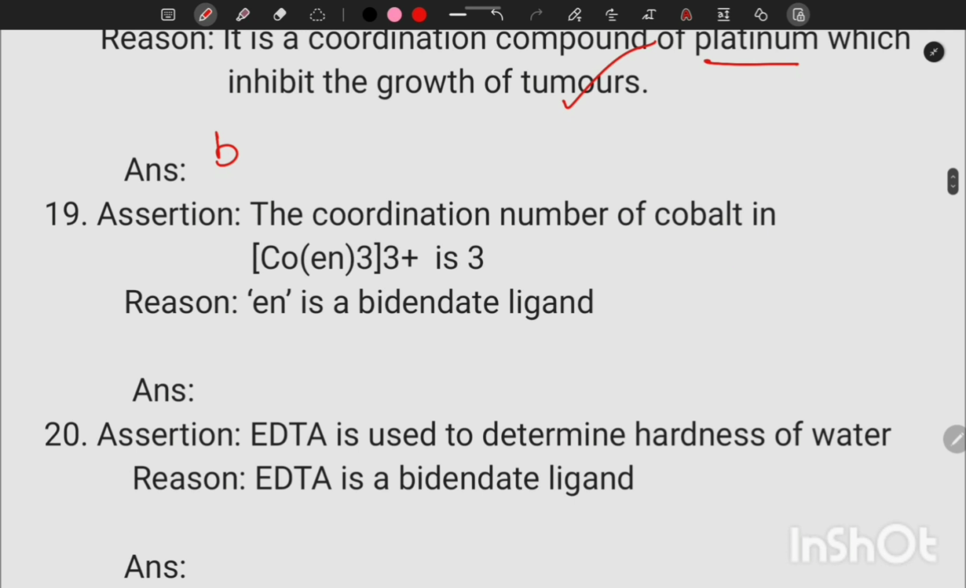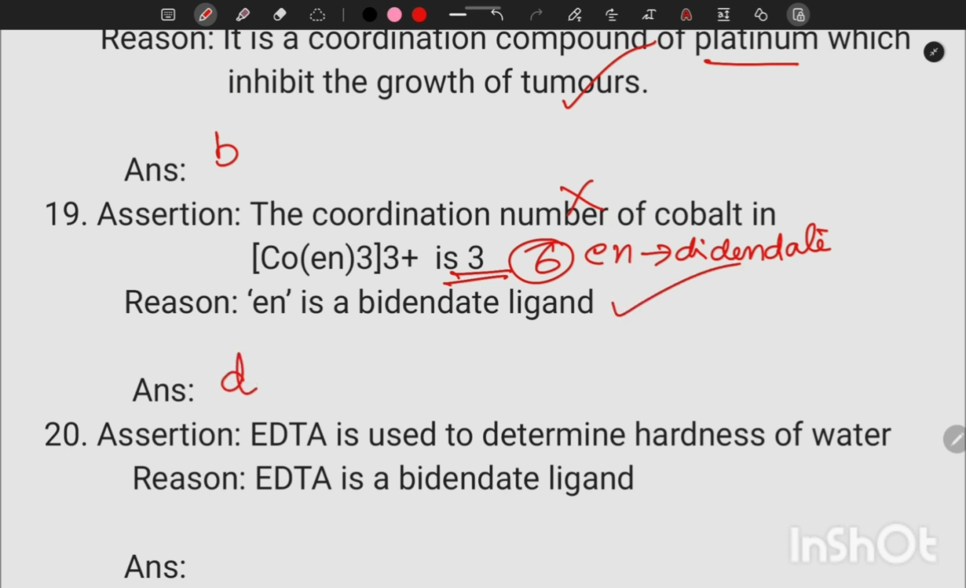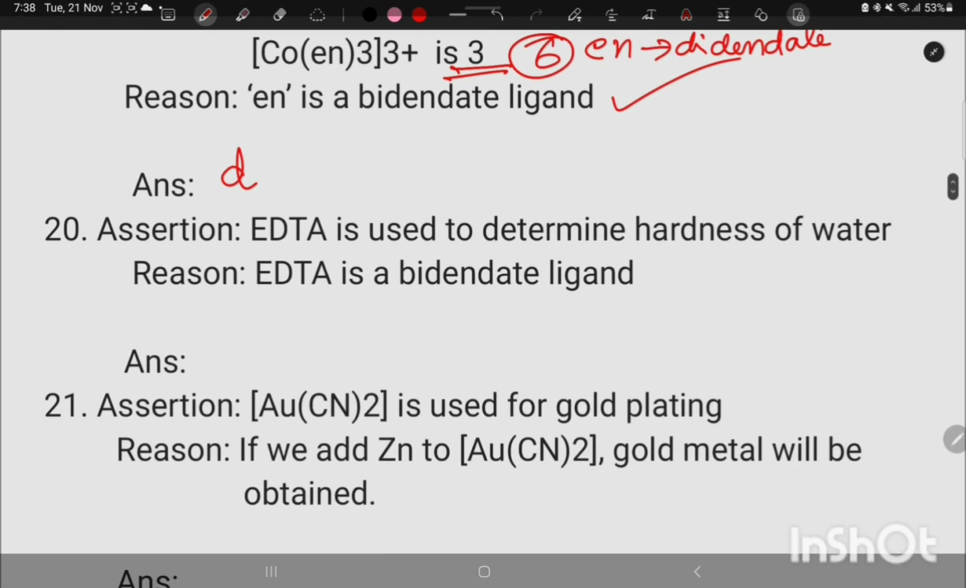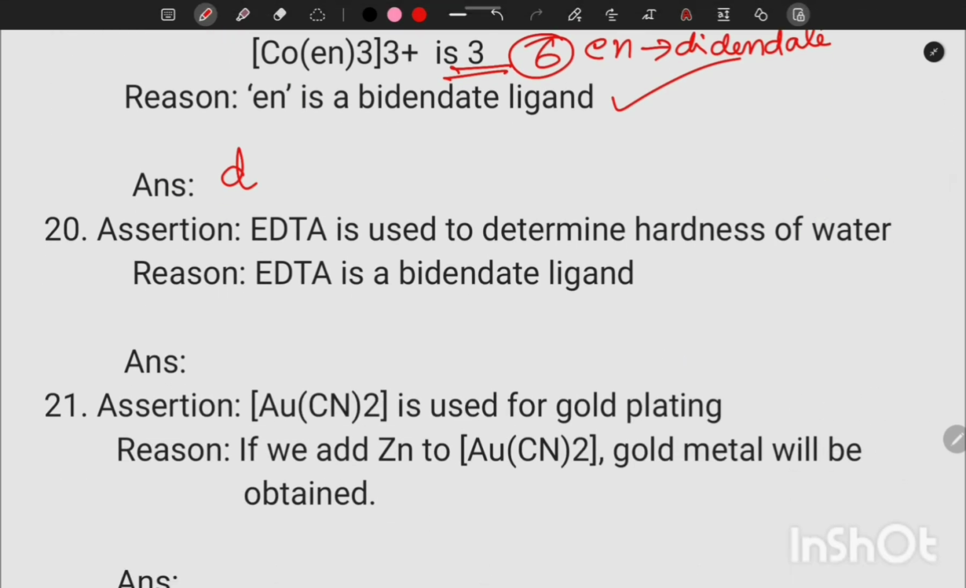Next question. The coordination number of cobalt in [Co(en)3]3+ is 3. That's a wrong statement, because en is a bidentate ligand. We have 3 bidentate ligands, so 3 into 2 is 6. The coordination number is 6 here. So that's a wrong statement. En is a bidentate ligand. So assertion wrong and reason correct. Our option is D.